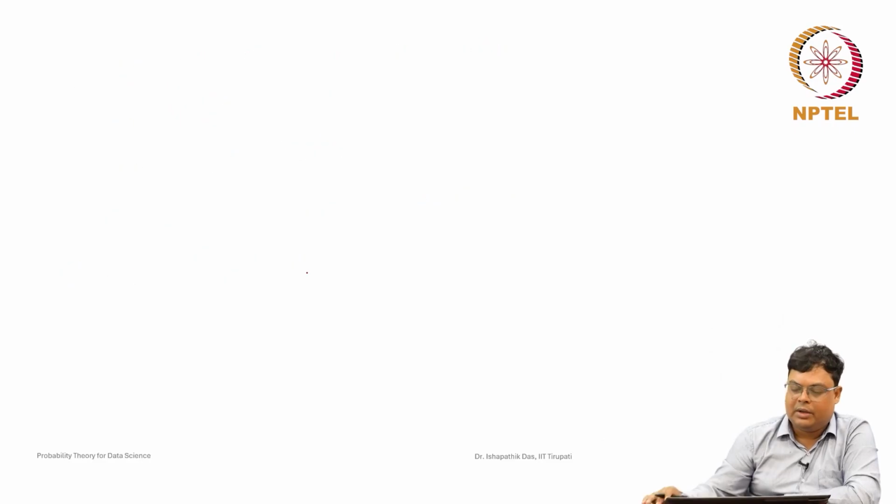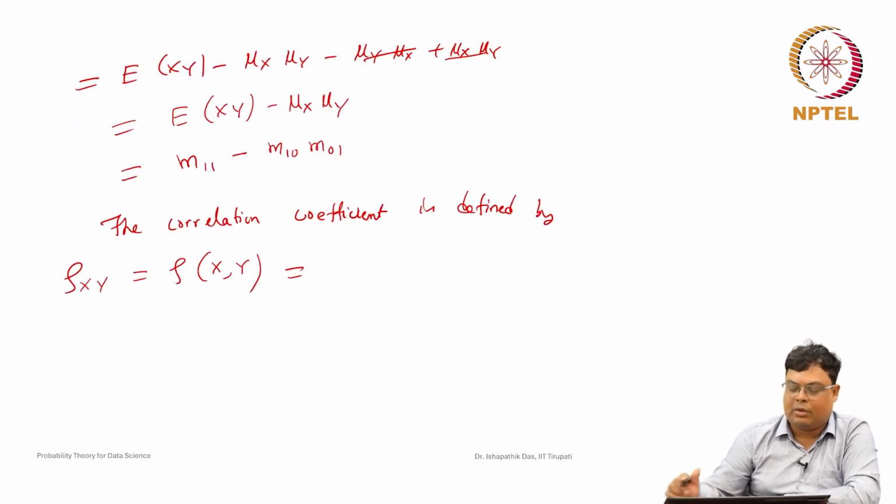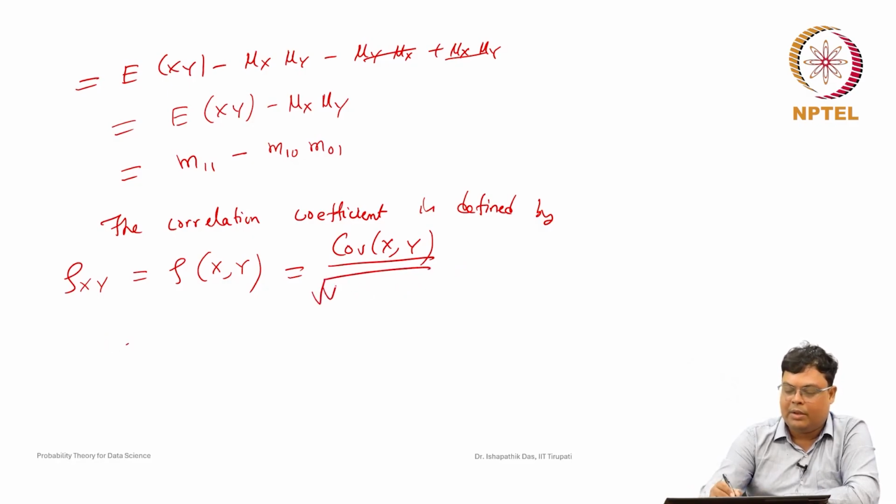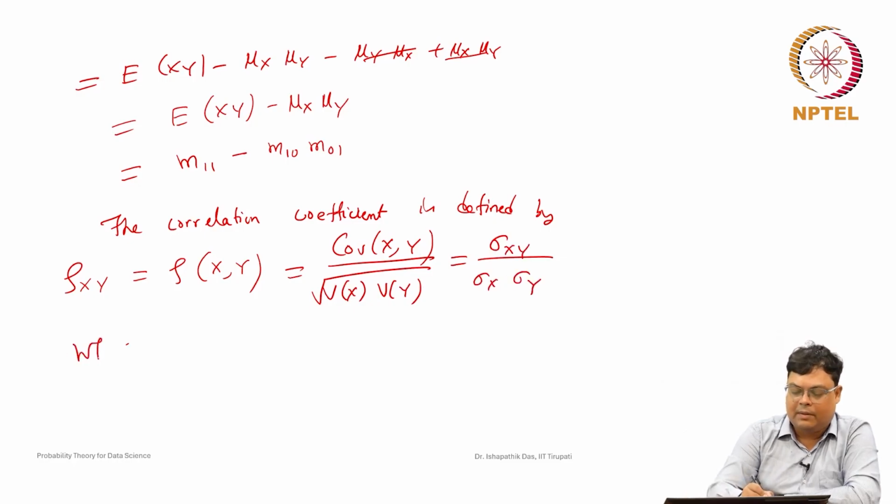It is defined as the covariance of x y divided by sigma x sigma y. We can write it also as the covariance of x y by the root of variance of x into variance of y. So, this is sigma x y by sigma x sigma y, where sigma x y we already denoted as the covariance of x y, sigma square x is the variance of x, and sigma square y is the variance of y.